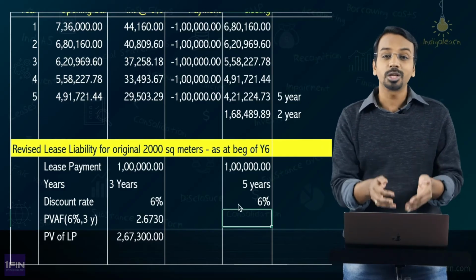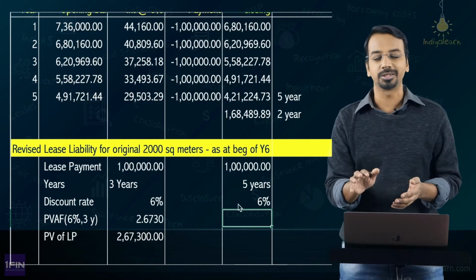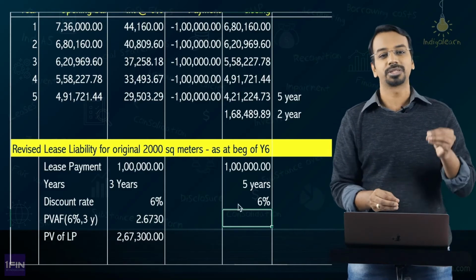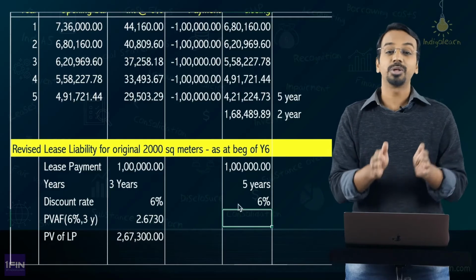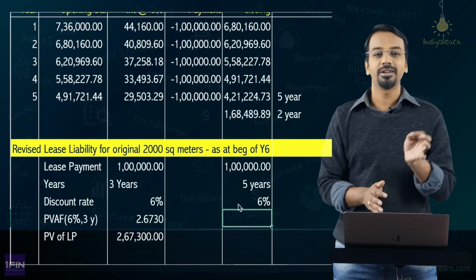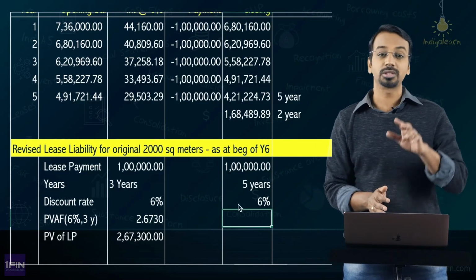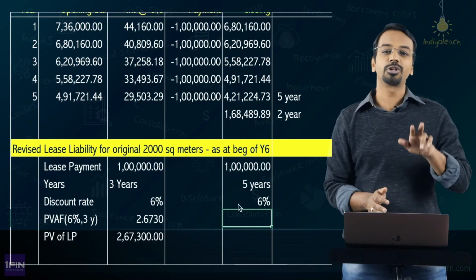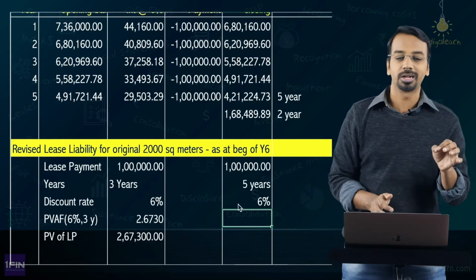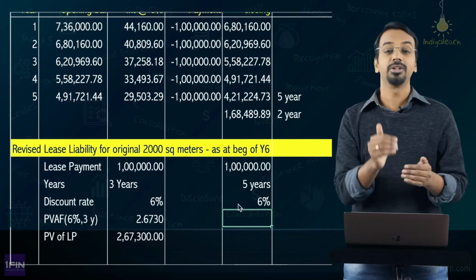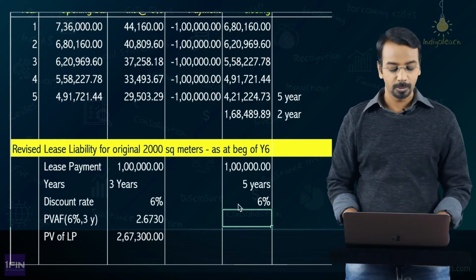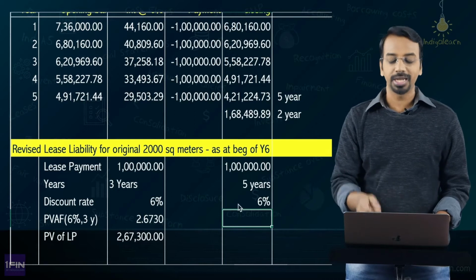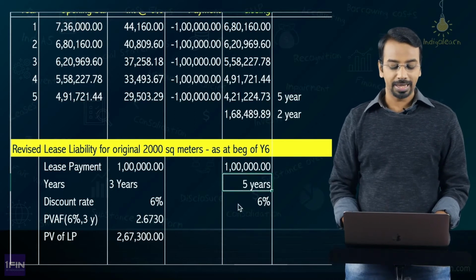Now there, because it was a reduction in area and not in lease term, we could directly take 50% of the lease liability. Here we cannot do this because we are reducing the term, and because we are reducing the term, the present value calculations would obviously undergo a change, because the discounting for the 4th year and 5th year would be a much smaller number, so the adjustment to the liability will not be in proportion to the reduction in the number of years.